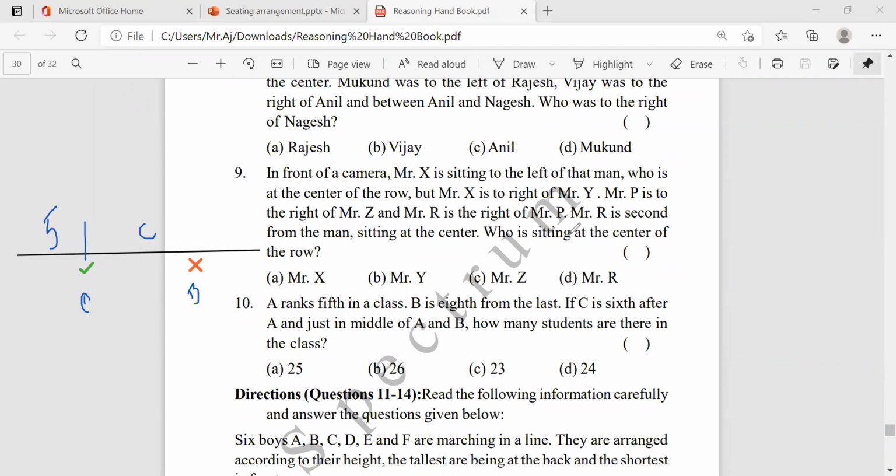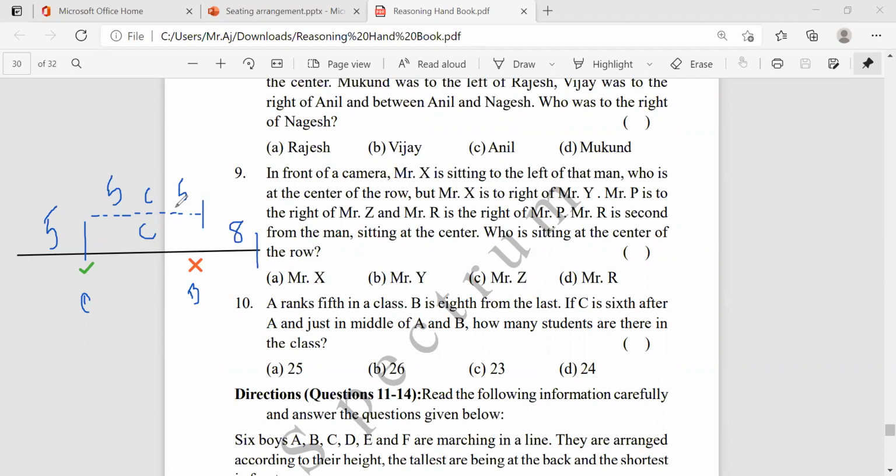Okay. And C ranks, C is 6th after A. So 1, 2, 3, 4, 5, 6. Okay. 6th is C. And is the middle means, so here also will 5 will get right. 1, 2, 3, 4, 5. Right. So here C is the middle. That means from A to C, how many members will be there? 5 members will be there. And here 5 members will be there. And B is the from last is 8.